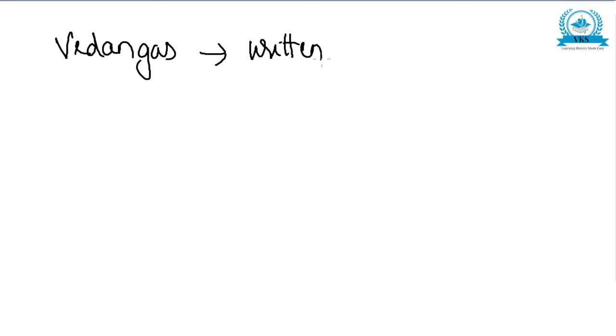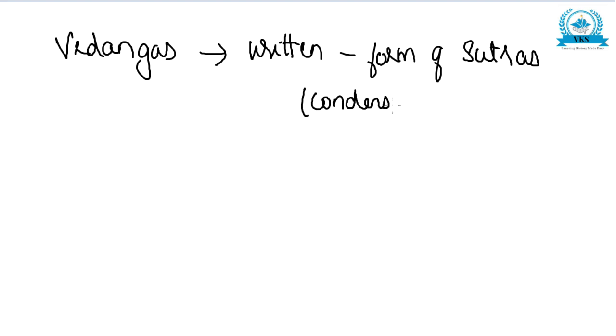Now the speciality of Vedangas is that they are written in the form of sutras. So what are sutras? Sutras means a condensed prose style for memorization.